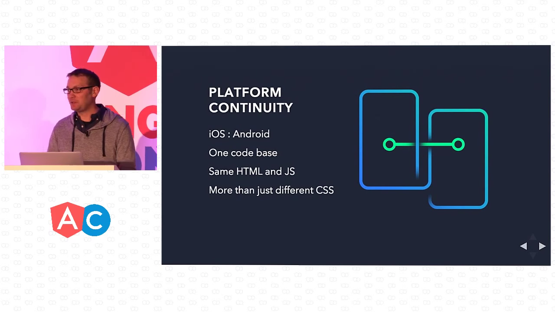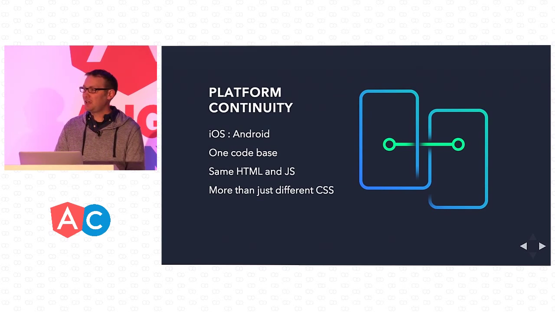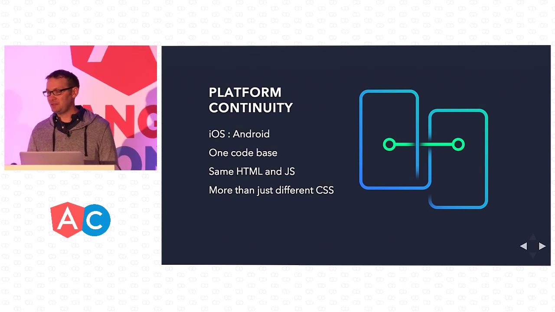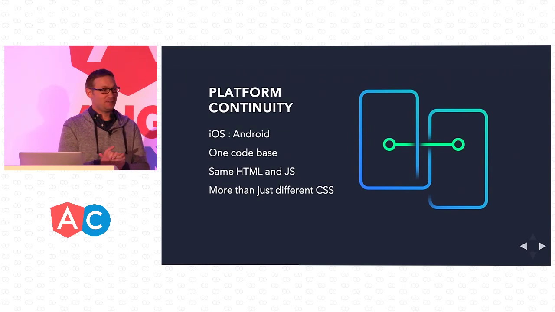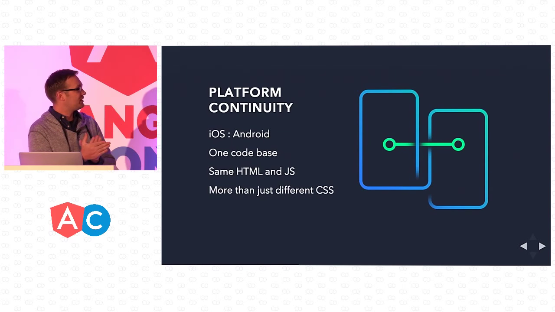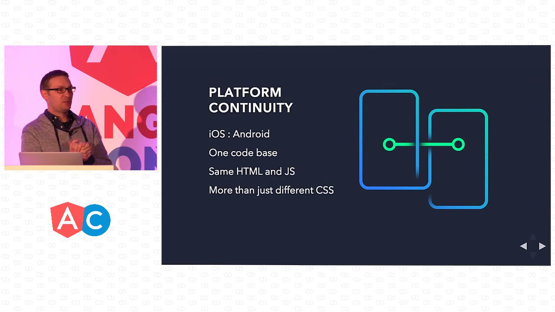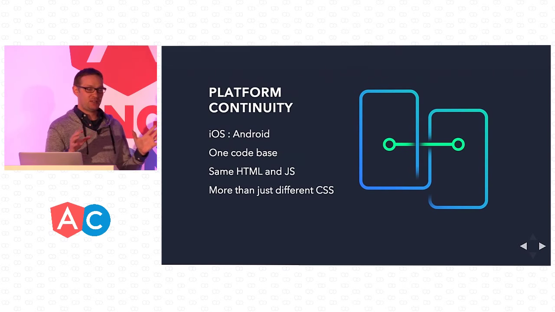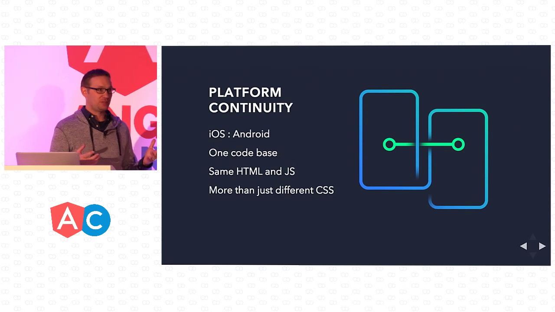So next, we briefly talked about platform continuity at our last conference. We talked about it just a little bit at the keynote here. But with Ionic 2, we really went all in with making sure that we split it up to make it very easy to customize, meaning that there's an iOS version and there's an Android version, which is really the material design version.